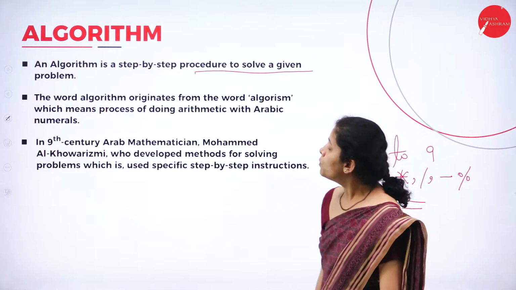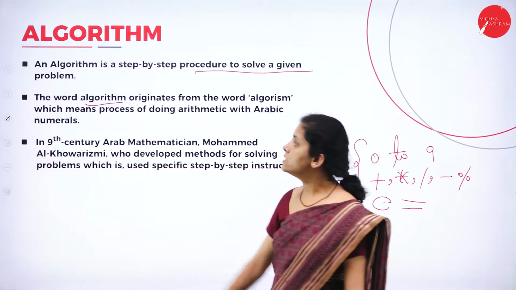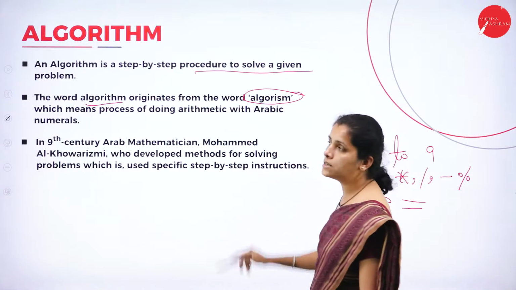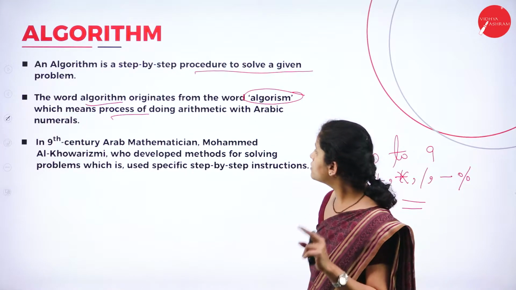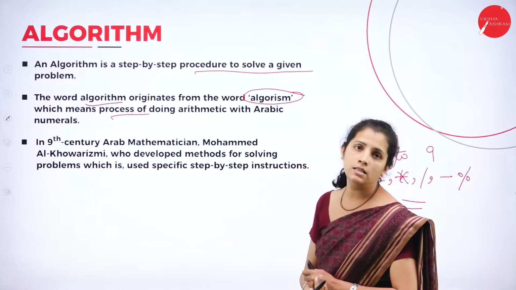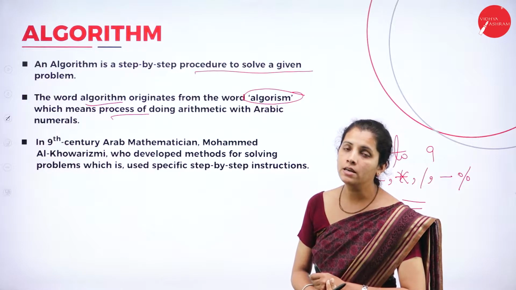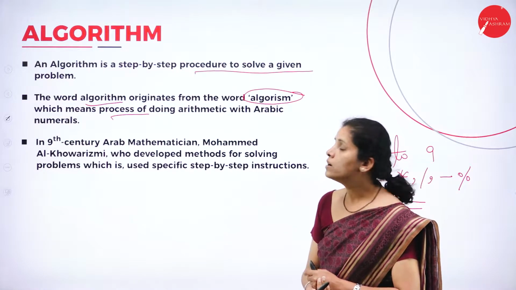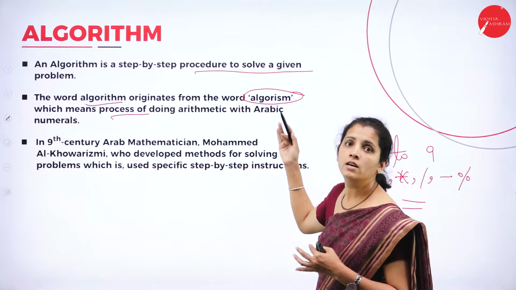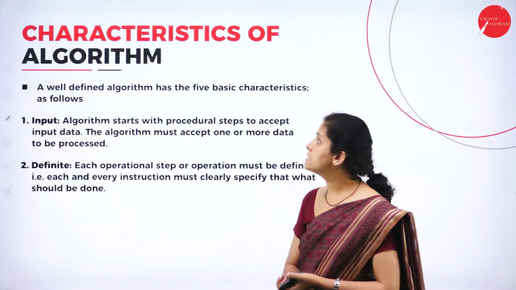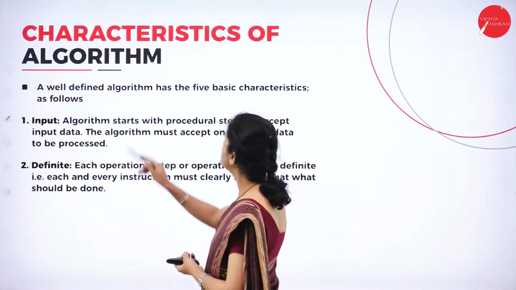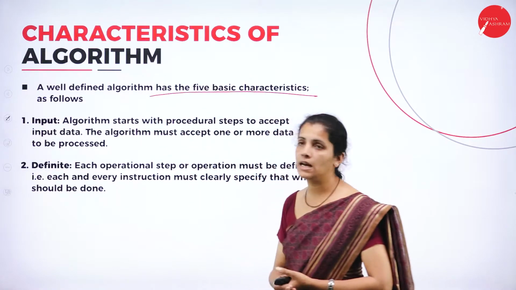So what is the meaning of this word algorithm? It came from a word which means the process of doing arithmetic with Arabic numerals. So what is an algorithm here? It is a process of performing arithmetic as well as arithmetic numericals. The characteristics of an algorithm: a well-known algorithm must have 5 basic characteristics.